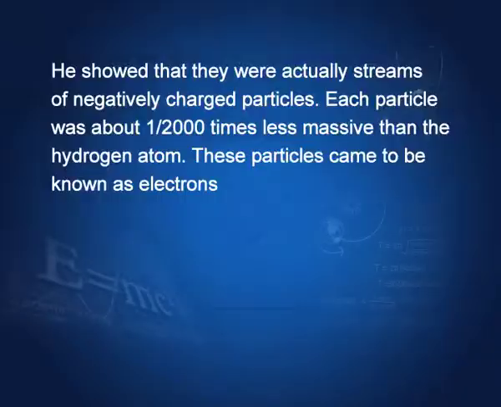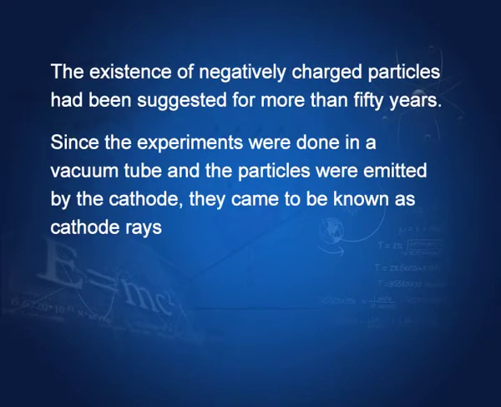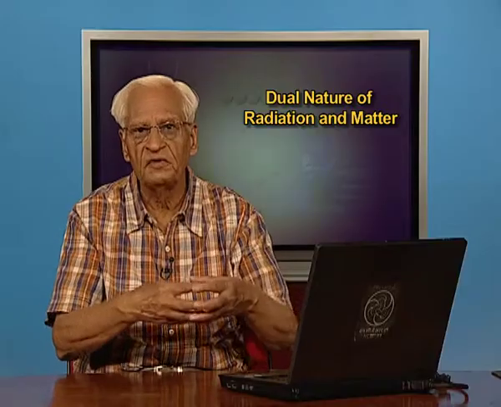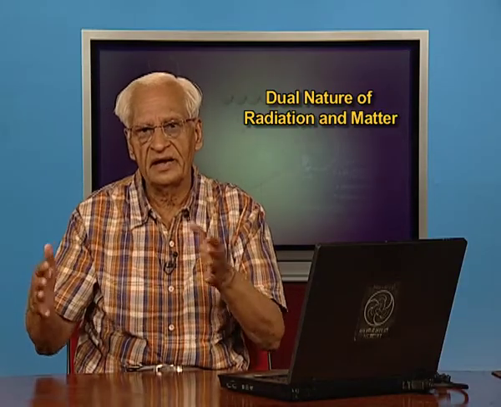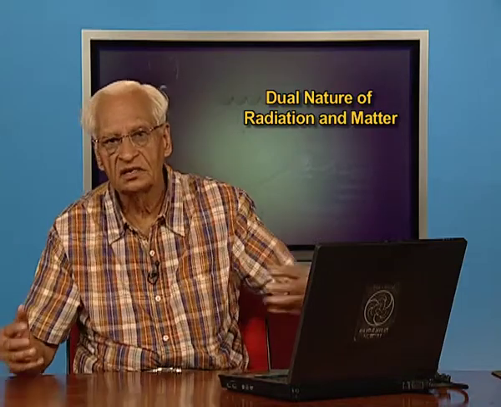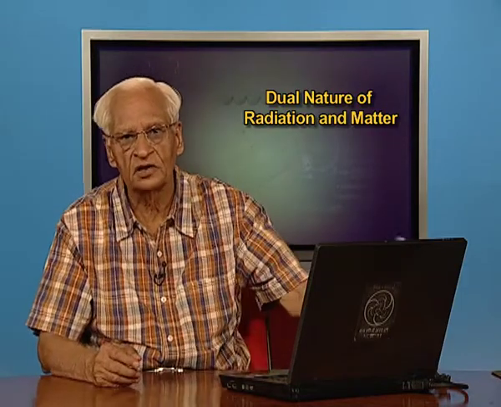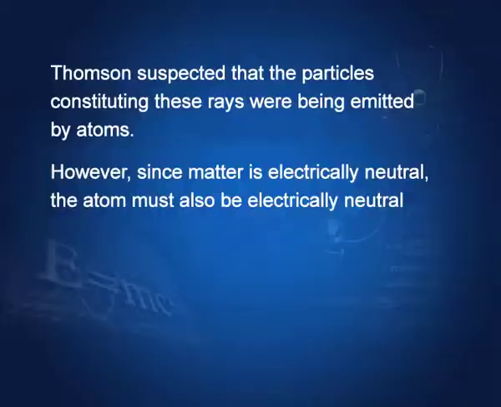And he also found that the mass of each electron is roughly 1,000th the mass of a hydrogen atom. So, he discovered all this. He was working on the cathode rays. Why are these called cathode rays? Because most of these experiments were done with vacuum tubes, and there was a cathode to which the electrons were attracted, and therefore, they were known as cathode rays. Cathode rays are actually electrons.